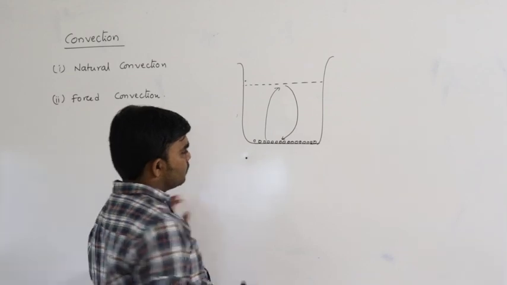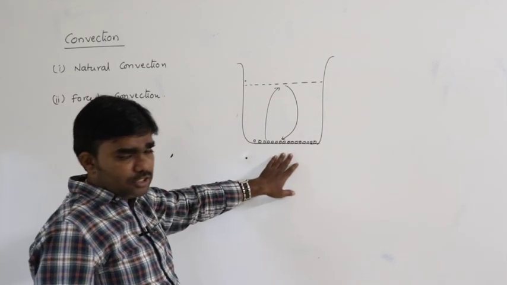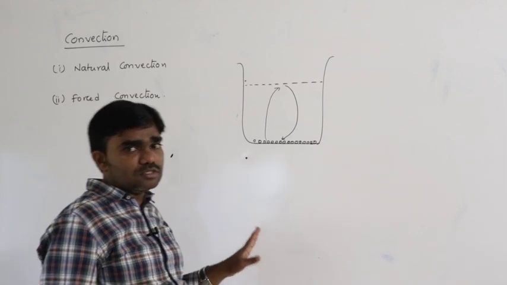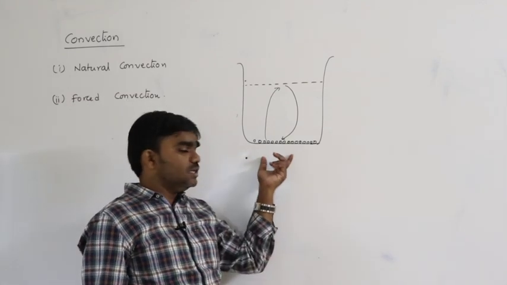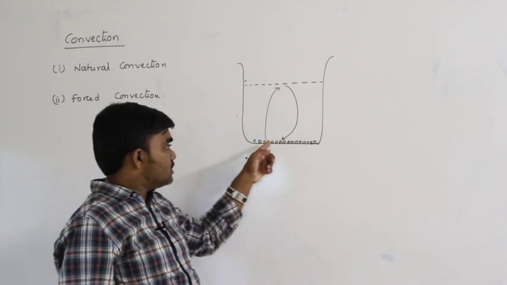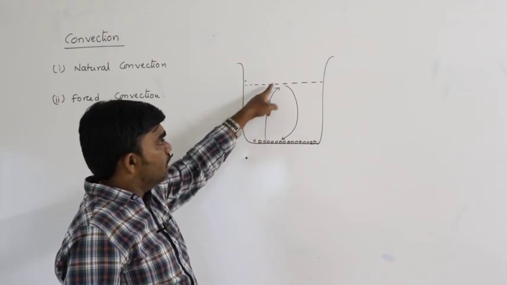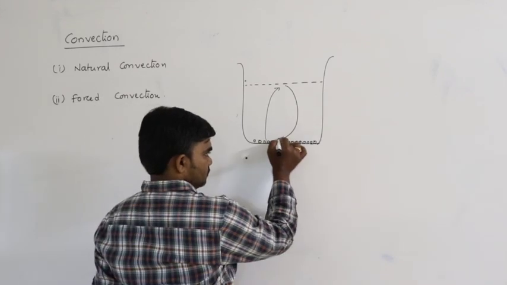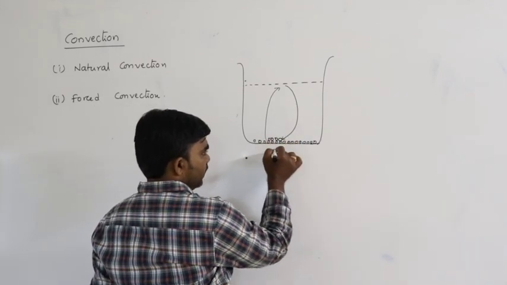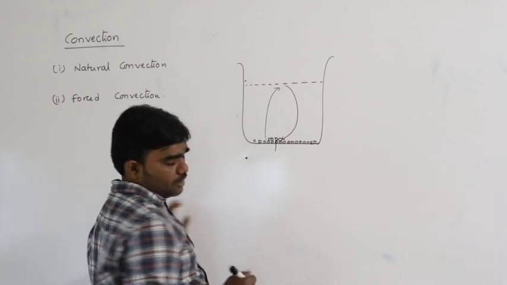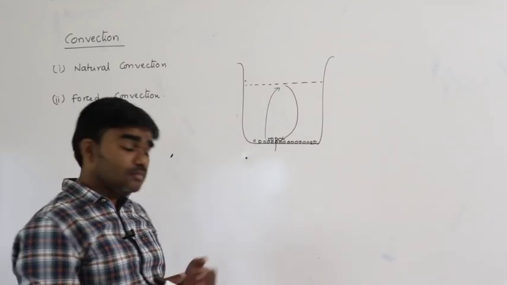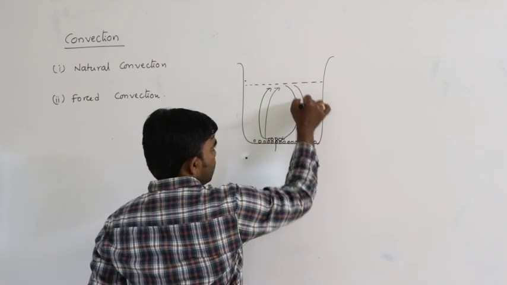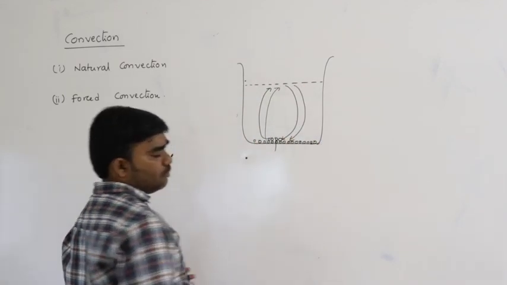Due to the increase in temperature, the density of the molecules decreases. Due to the decrease in density, the lesser denser molecules move to the top and the higher denser molecules move to the bottom. Again, the temperature of these molecules increases. Again these molecules become less dense and reach the top, and the higher denser molecules move to the bottom.